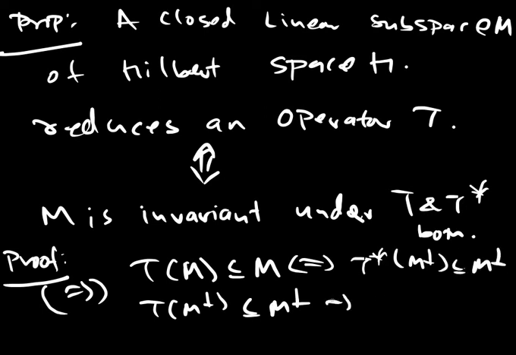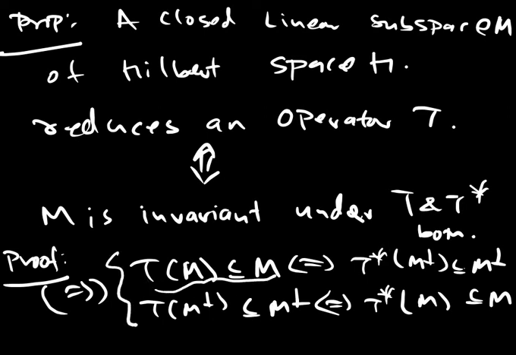And this is if and only if T star of M perpendicular perpendicular, which is M, is contained in M.